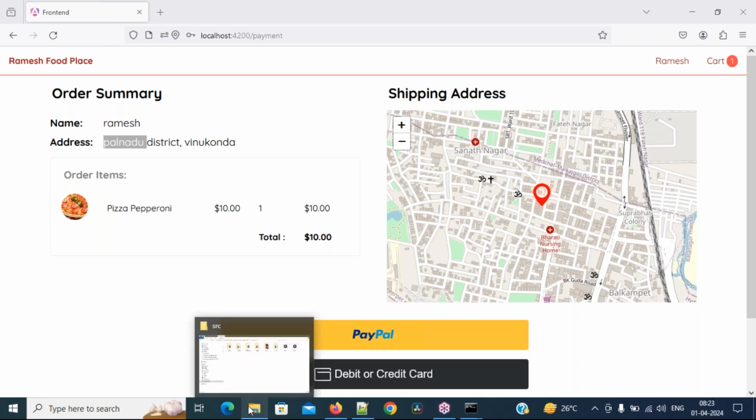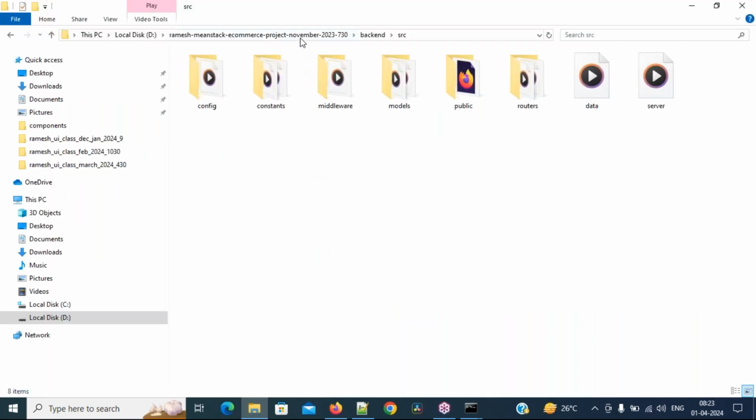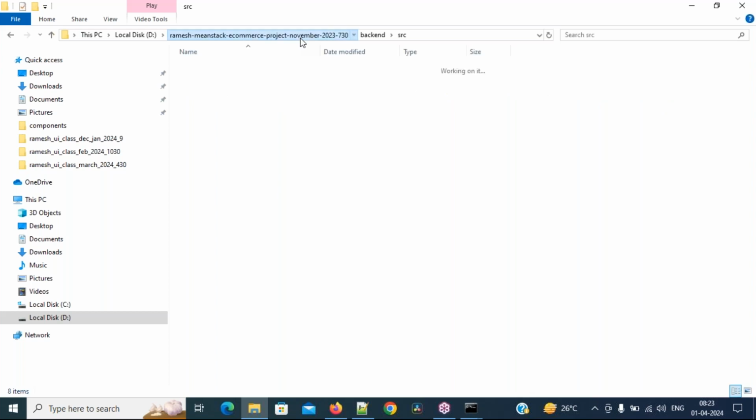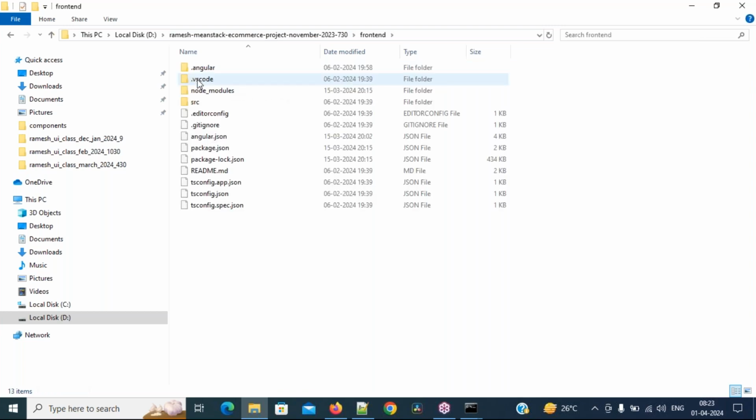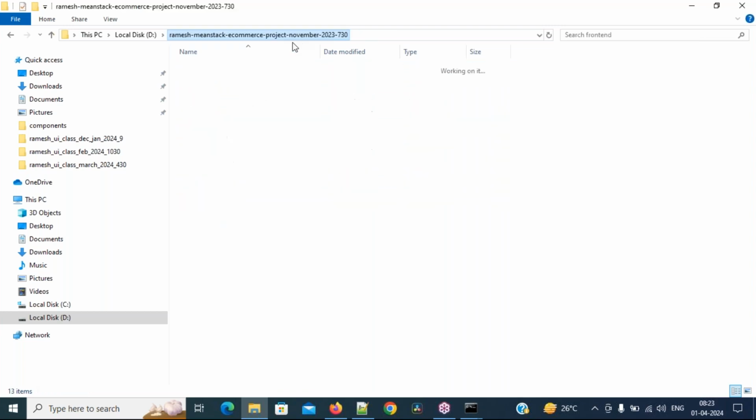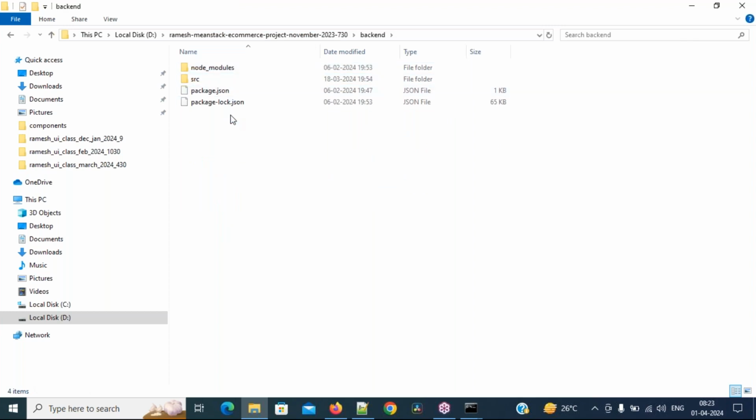And the application structure also, that is not a dummy thing. Somebody doesn't develop the application in an appropriate way, that means in a standard way. So here, if you observe, this is the entire project, the MEAN stack e-commerce project. There are two folders: front end means Angular, back end means Node.js related thing. In the front end I have installed Angular, and in the back end I'm writing each and every line of code in Node.js. See it in the src folder only.